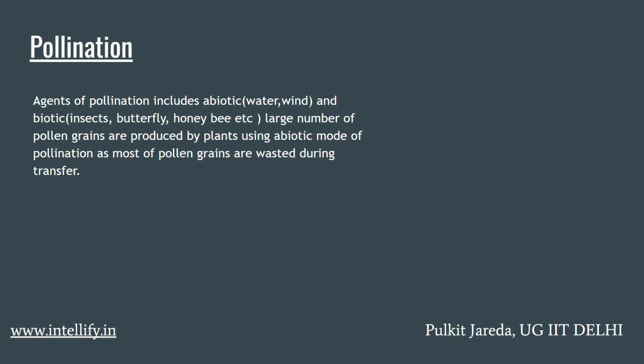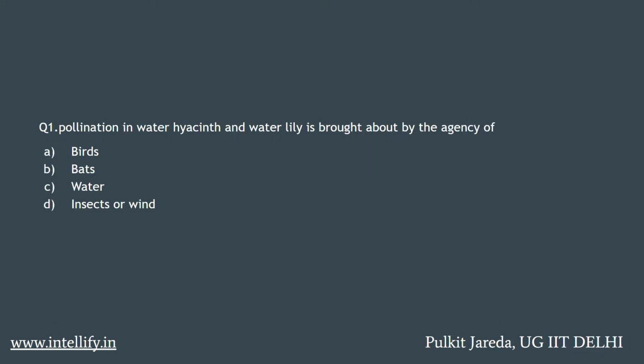Pollination. Agents of pollination include abiotic and biotic. A large number of pollen grains are produced by plants using the abiotic mode of pollination, as most of the pollen grains are wasted during transfer.